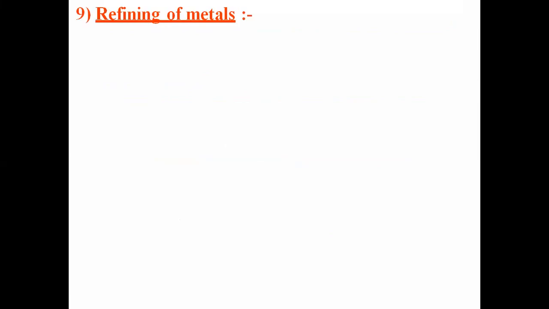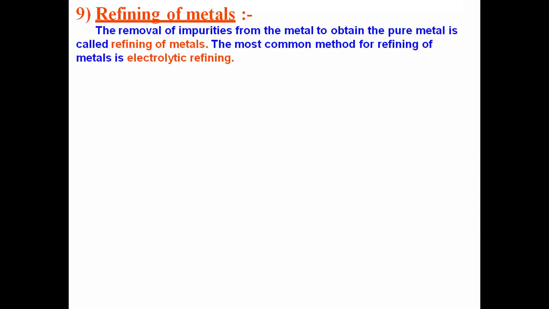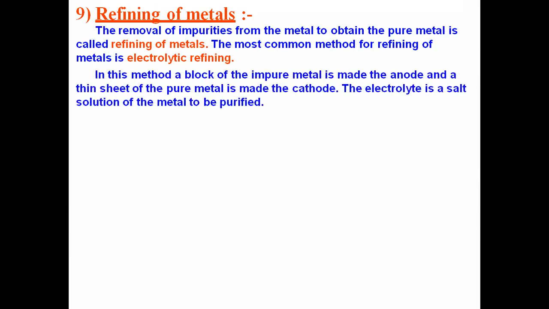The last step, which is common for all the techniques, is refining. Now we have extracted metal in all the techniques, that is low reactivity, high reactivity, and middle. Now we have to go for a refining technique. So refining of the metals. Refining of the metal means removal of impurities from the metal to obtain a pure metal. That process is called refining of the metal. And the most common method which is used for refining is electrolytic refining.